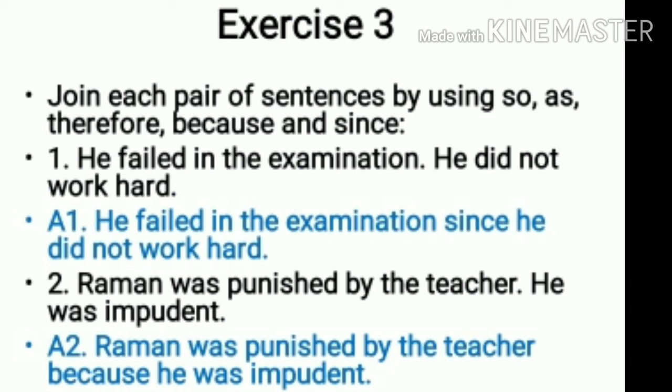Second, Raman was punished by the teacher. He was impudent. Your answer would be, Raman was punished by the teacher because he was impudent. Impudent means a person who does not show respect to others. That is why Raman was punished by the teacher.